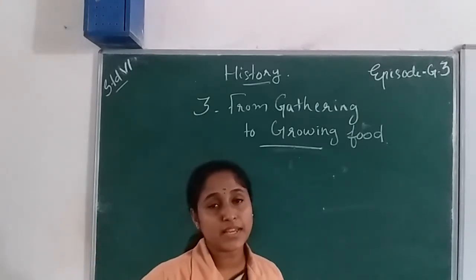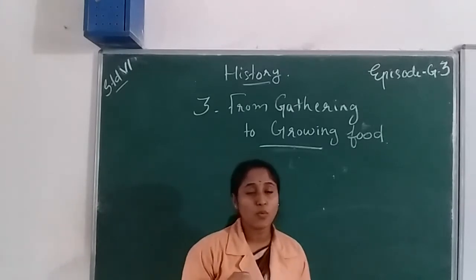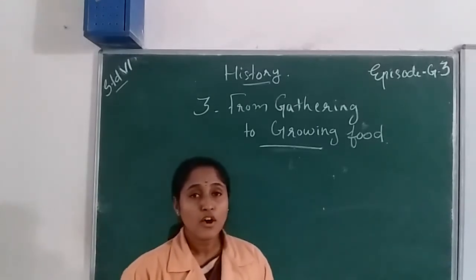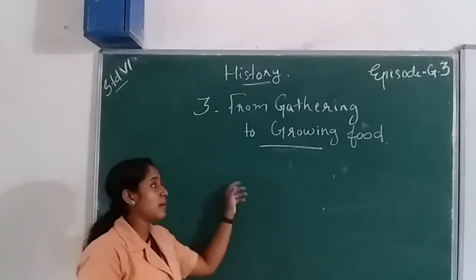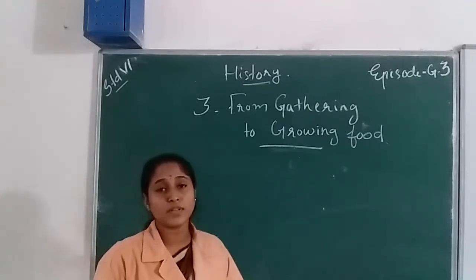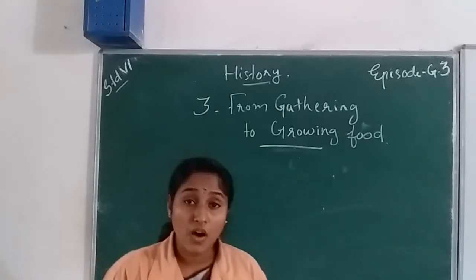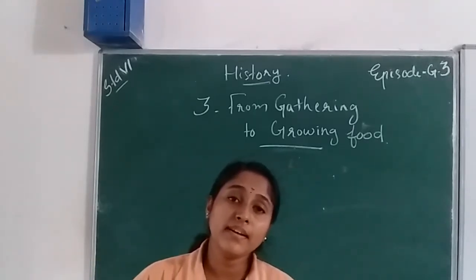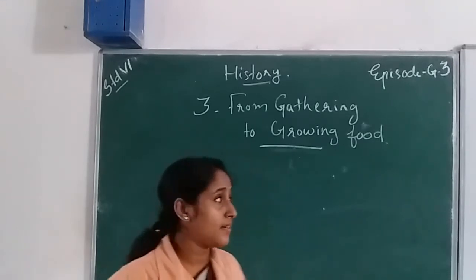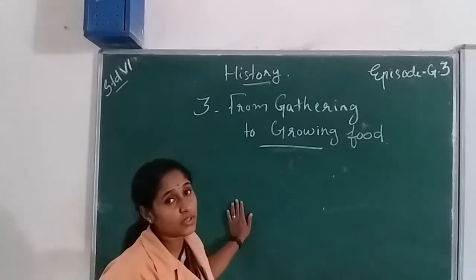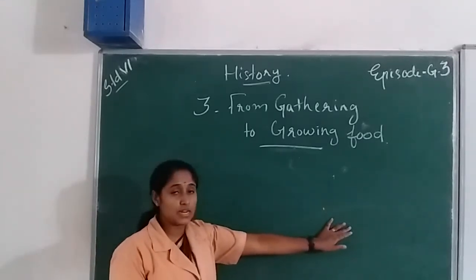They lived in caves and forests and hunted for their food. After that, the climate changed. Sometimes it was very rainy, sometimes very hot, and at that time they did not get sufficient food.